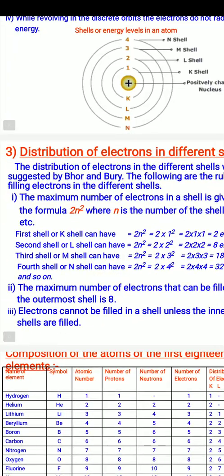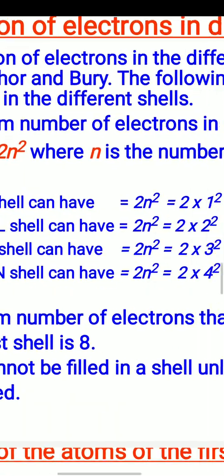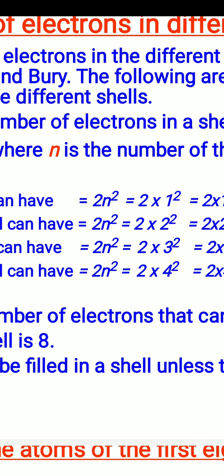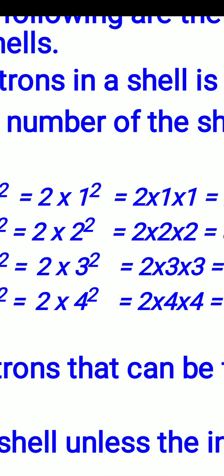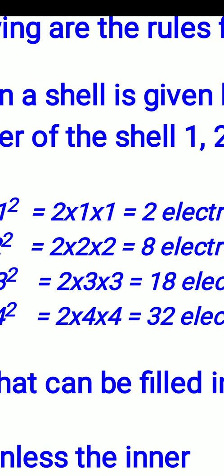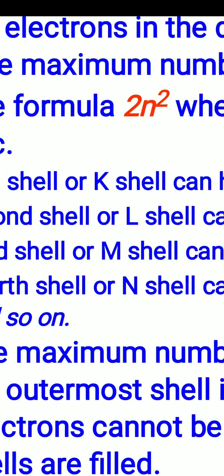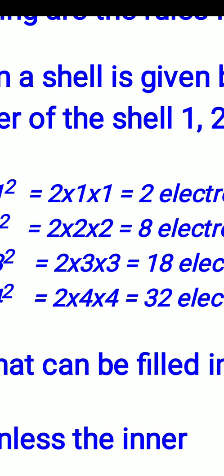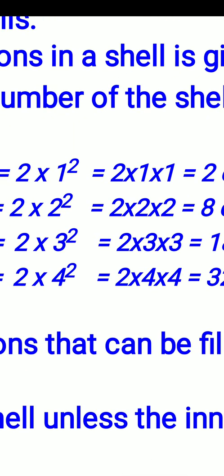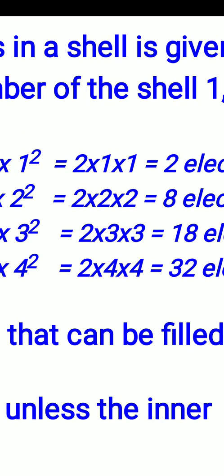You see in the video clearly, where n is the number of the shell. Simply put the number of the shell here and you will get the maximum number of electrons in a shell. So for K, n is 1, we have 2 into 1 into 1, so 2 electrons. For L, 2 into 2 into 2, 8 electrons; for M, 2 into 3 into 3, 18 electrons; and similarly 2 into 4 into 4, 32 electrons. So these are the maximum number of electrons an orbit can have.